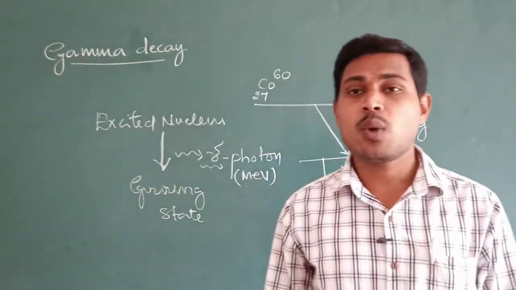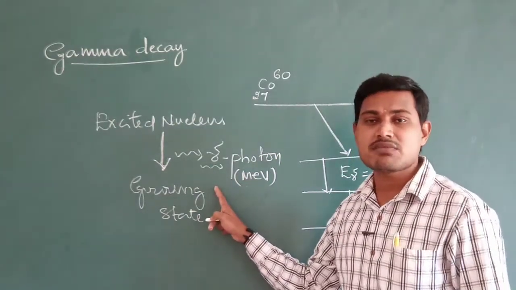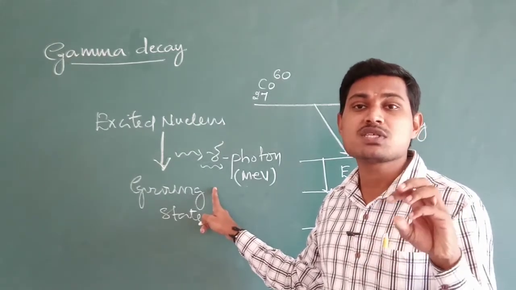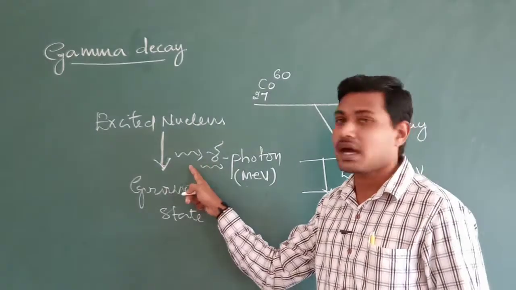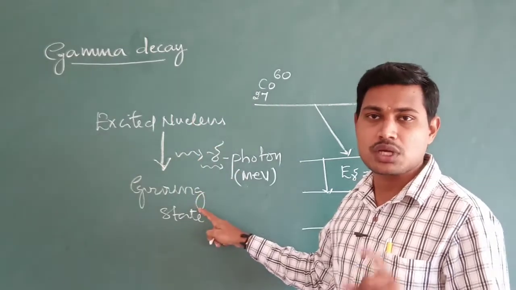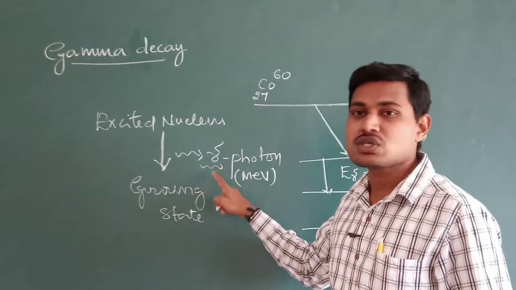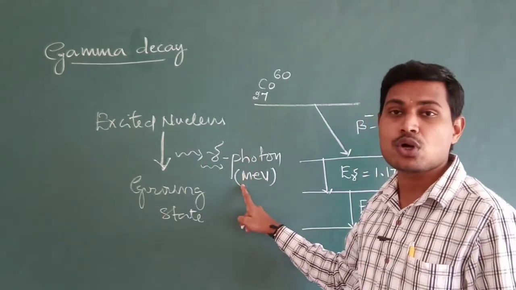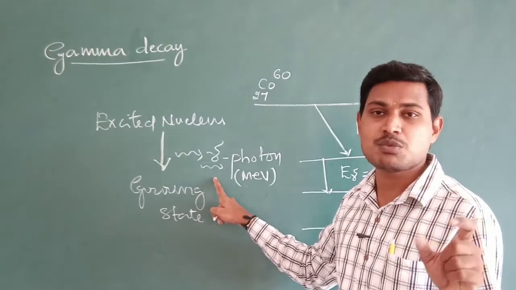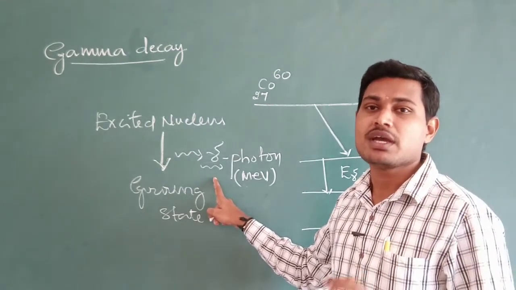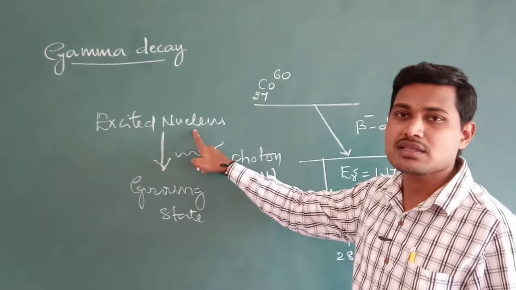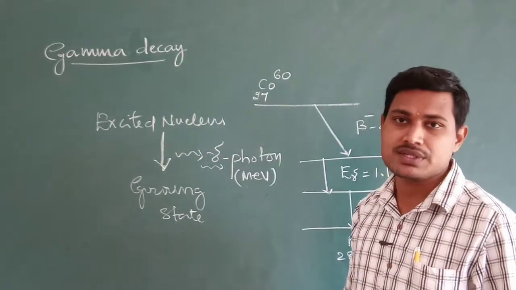Okay, so remember, when the gamma ray is emitted, it is emitted in the form of discrete values of energies. Why are there discrete values of energy? Discrete values of energy means the gamma ray is emitted in distinctly separated possible energies. So we say that they consist of discrete values of energy. When the excited nucleus makes a transition to the ground state, in this process it emits a gamma photon of energy of a few million electron volts. Remember, the gamma photon energy has a discrete set, meaning distinctly separate values of energies are emitted by the nucleus of an atom while it is making the transition from the excited state to the ground state. Is it clear?